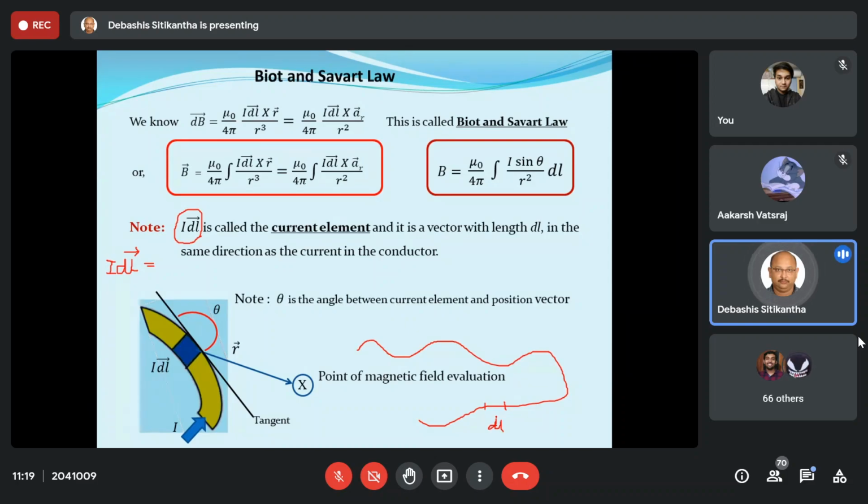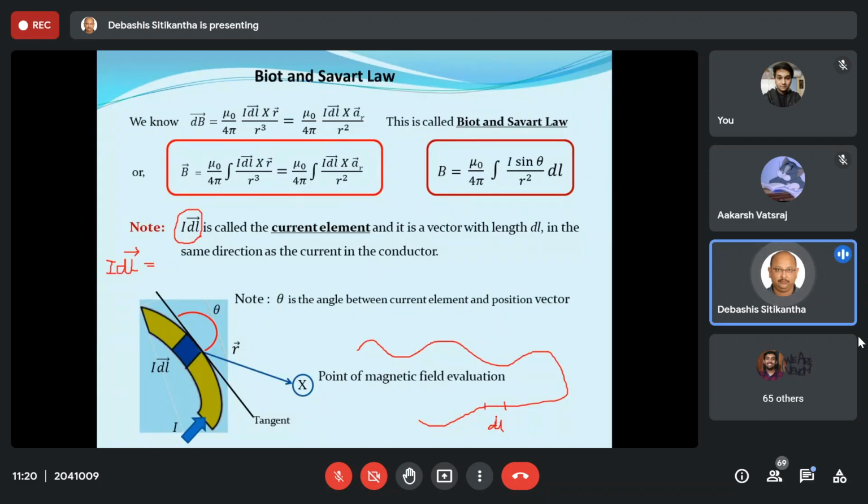So in order to do that, we must give some direction to that. And what is that direction? It is the direction in which the current flows, because current itself does not have a direction. When we talk about the direction of current, we say that the current is flowing from the higher potential to the lower potential, or from point A to point B, or in the anti-clockwise direction, or into the screen. But nowhere can I mention that the current is flowing along the i cap, j cap or k cap direction.